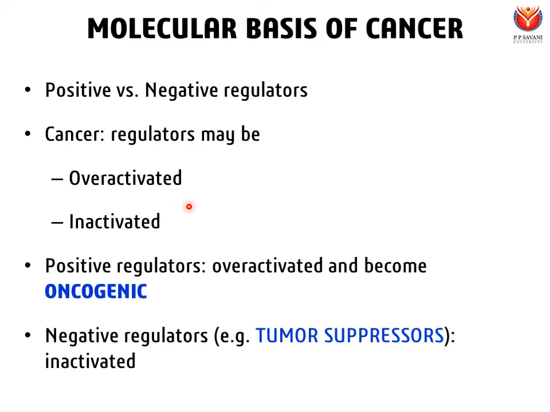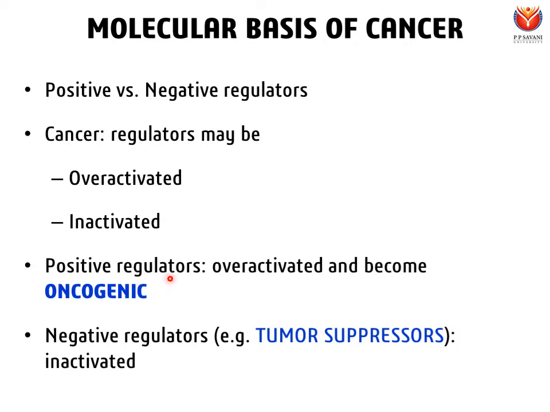So when the normal cell was supposed to stop dividing because of unfavorable conditions, it will keep on dividing, and that will lead to the formation of cancer. So overactivation of positive regulators or inactivation of negative regulators can lead to the formation of cancer.